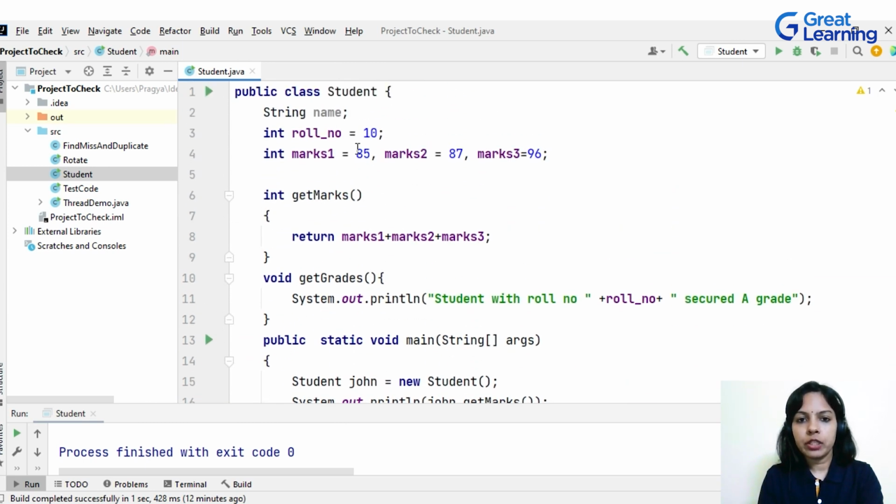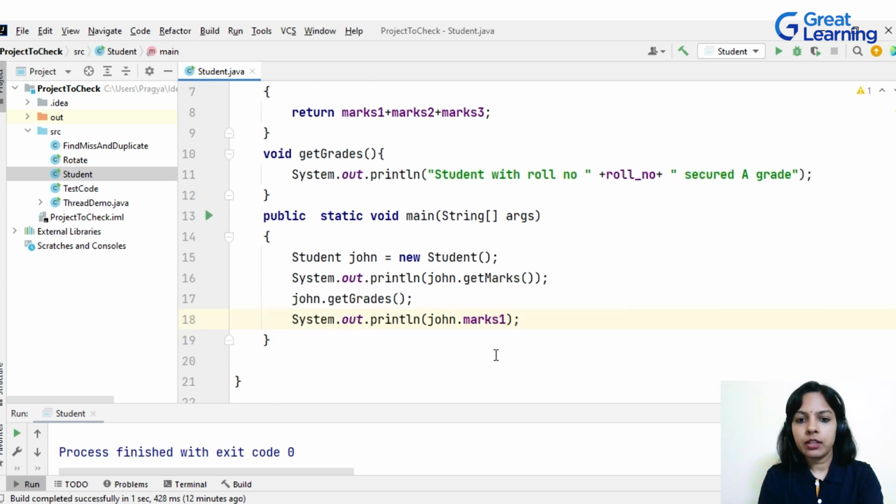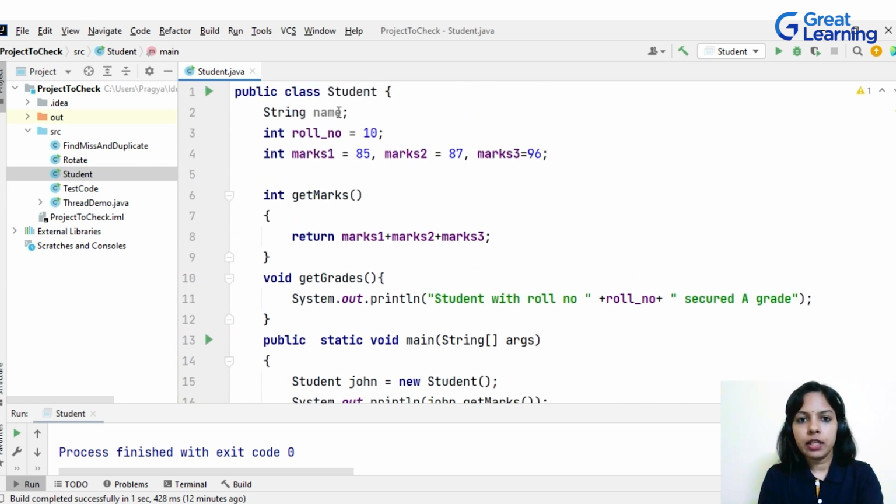Similarly, all other properties, if you want, you can access it from here. Marks2, marks3, roll number, name, everything can be accessed. Suppose you want to access the name. Let's give a default value for a name here, that is John. It has to be enclosed in double quotes because it is of type String.